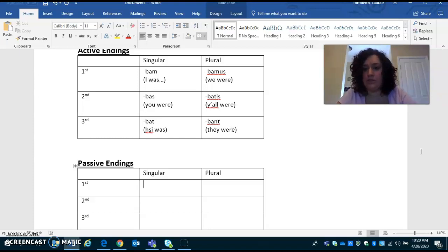So we know we have r, ris, tur, mur, mini, and ntur. We're just going to add ba in front of them. So now it becomes bar, baris, batur, bamur, bamini, and bantur. All right, and I will, so bar.